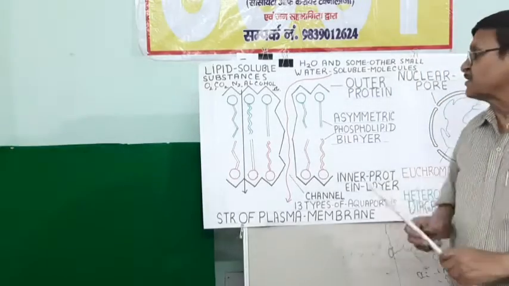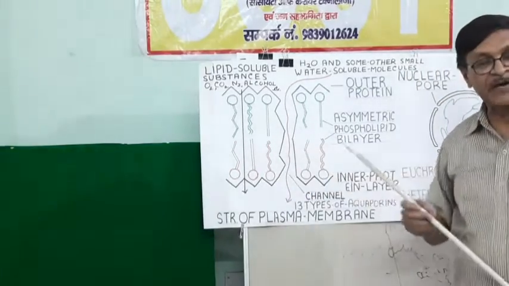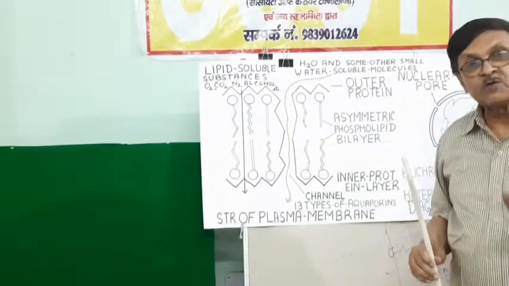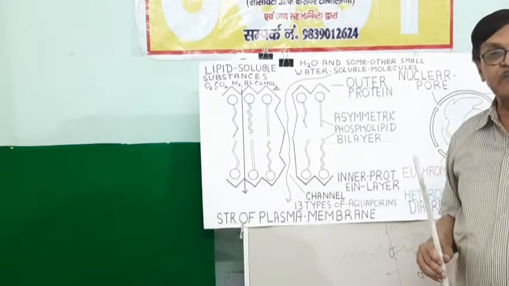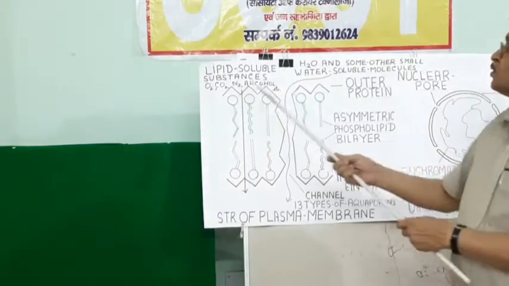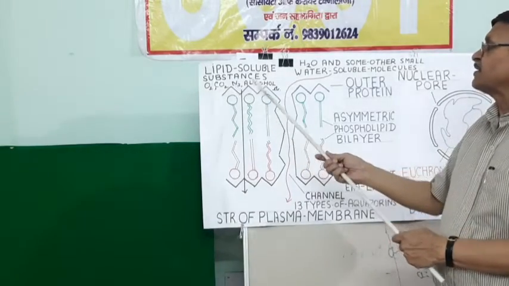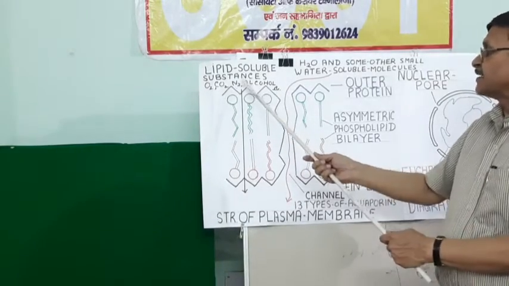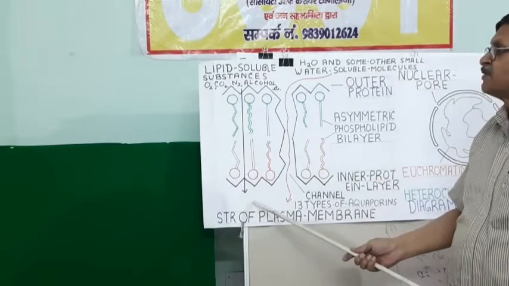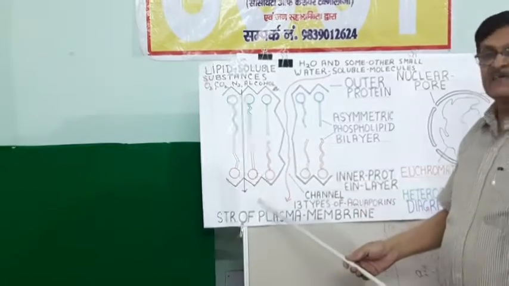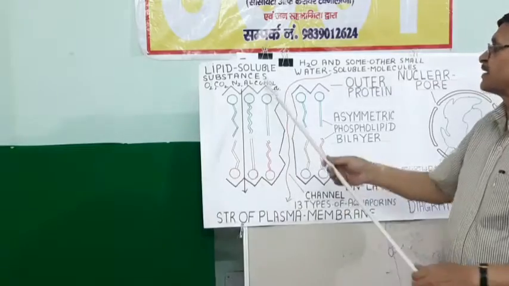As it is made up of a phospholipid bilayer, lipid soluble substances can easily pass through it. Lipid soluble substances are oxygen, CO2, nitrogen and alcohol, etc. They can easily pass through this cell membrane. From outside they come inside, or from inside they can go outside.